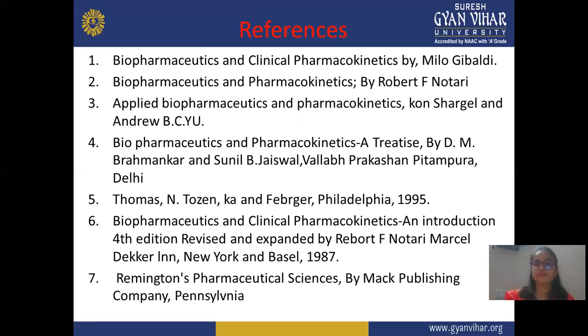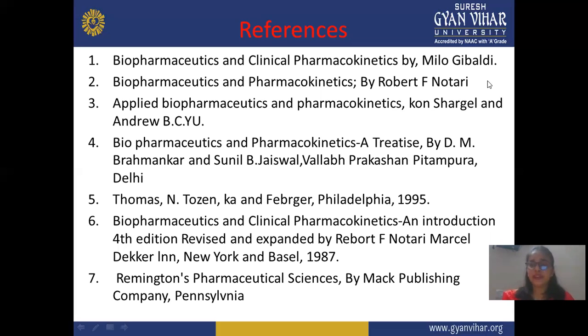Next is references. For biopharmaceutics you can use different books. The major books are Biopharmaceutics and Clinical Pharmacokinetics by Milo Gibaldi, Biopharmaceutics and Pharmacokinetics by Robert F. Notari, and Applied Biopharmaceutics and Pharmacokinetics by Leon Shargel and Andrew Yu. The fourth is Biopharmaceutics and Pharmacokinetics: A Treatise by D.M. Brahmankar and Sunil Jaiswal, Vallabh Prakashan, Pitampura, Delhi. This is the most important book.